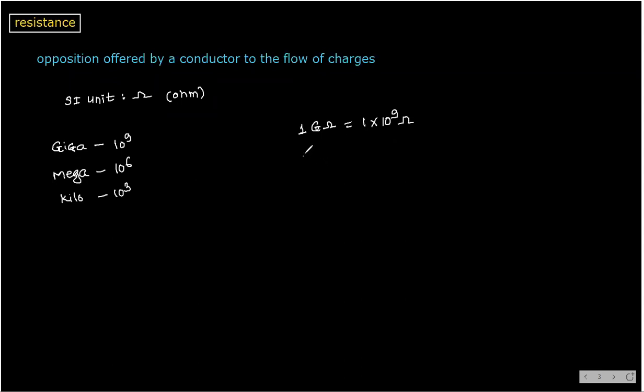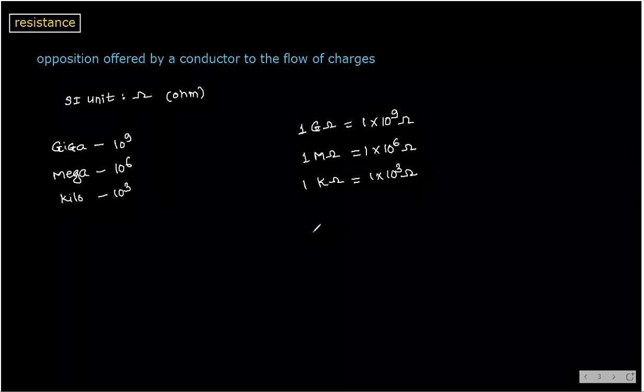Next one, 1 mega ohm. 1 into 10 power 6. Yes. And 1 kilo ohm is 1 into 10 to the power of 3. Okay, this is about resistance.